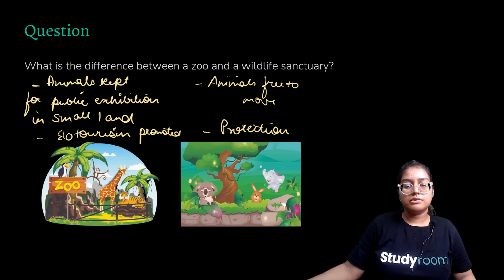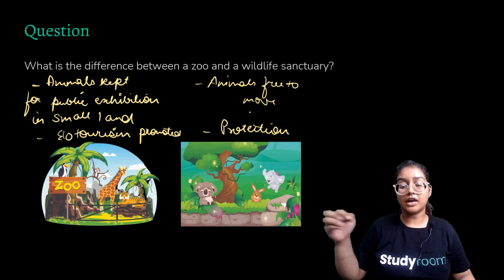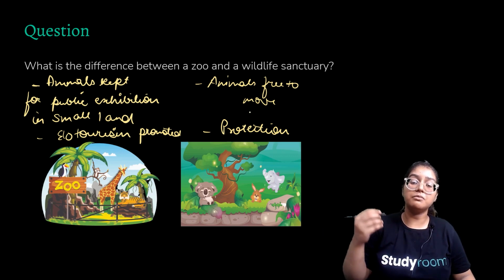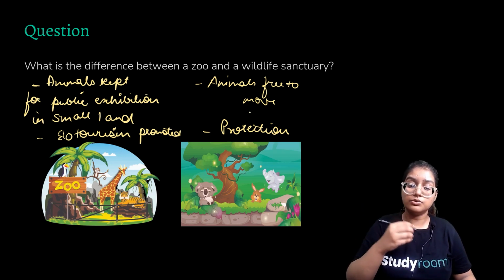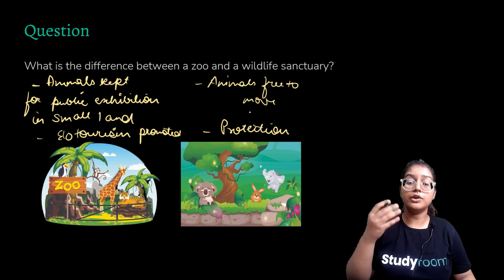Now, what is the difference between a zoo and a wildlife sanctuary? In a zoo, animals are kept for public exhibition on small land, and even tourism is promoted. They gain money by keeping animals in cages, which is very inhumane and very cruel. Animals in the wild are free to move. They are brought there for the purpose of protection, unlike the zoo where they're kept for human pleasure.